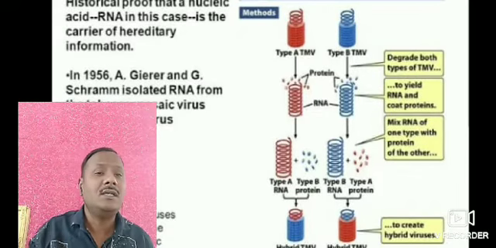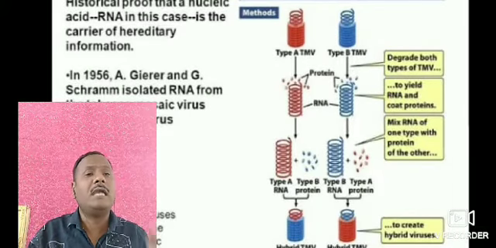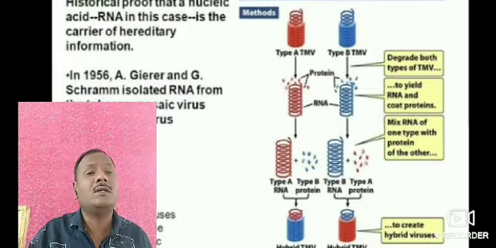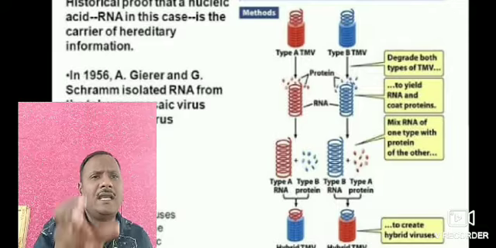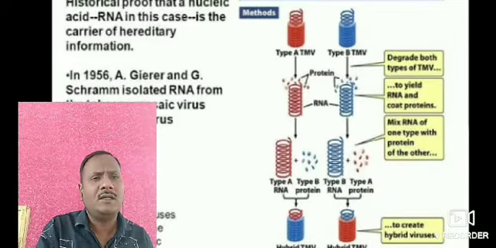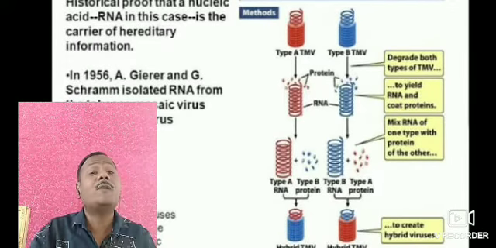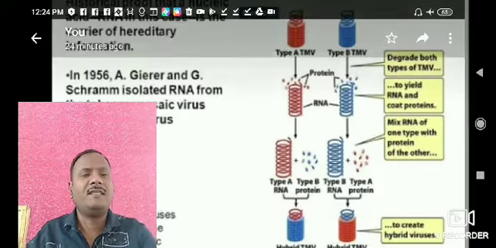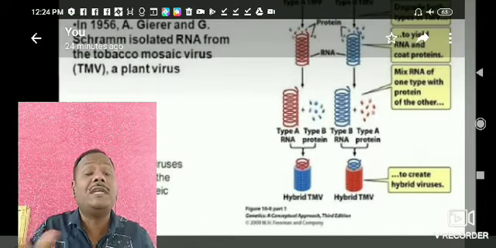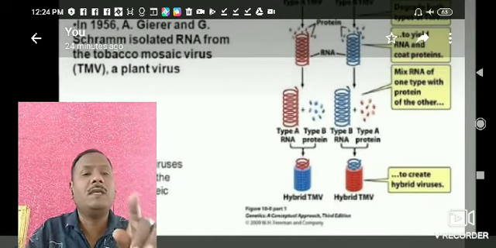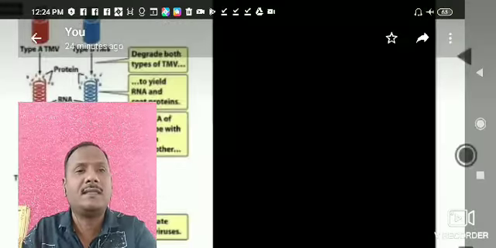Exchanging the proteins means the protein of type A TMV is added to the RNA of type B, and the protein of type B is added to the RNA of type A. The RNA is fixed: RNA of type A is in one test tube, and RNA of B remains as it is. Only the proteins are exchanged, and after exchanging, there is the formation of two hybrid TMV, hybrid TMV1 and hybrid TMV2, that is, two hybrid viruses.